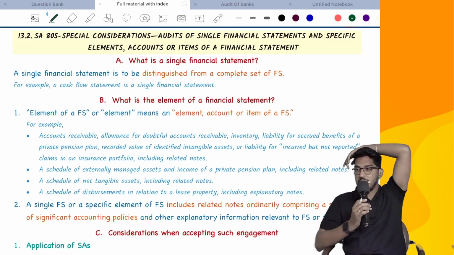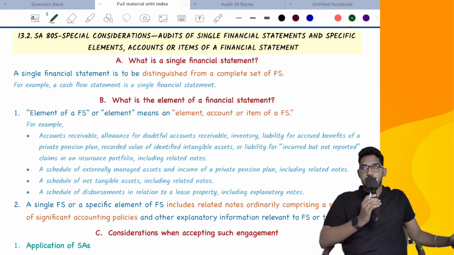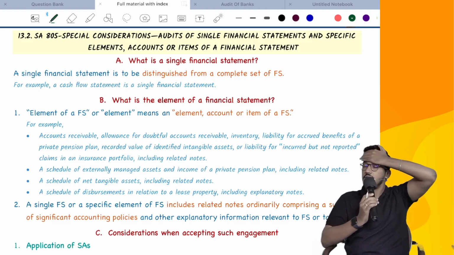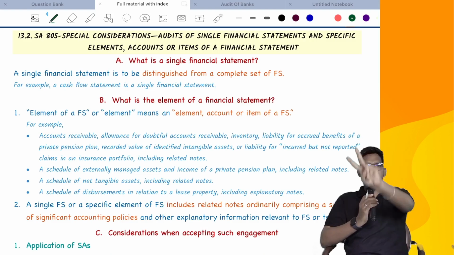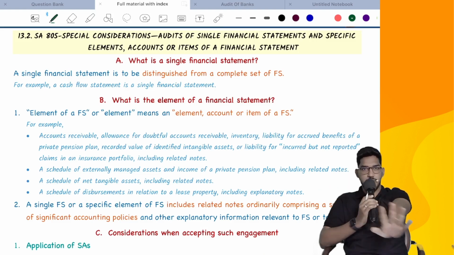Should I give the lunch break now? Huh? Don't want? So I will give the lunch break. Yeah, we'll give the lunch break. But the thing is, the lunch break will be a little bigger. So I will come back by 2:30. Okay. So today you have a 1.5 hour break, but I will compensate after the break. 2 hours only. See, 2:30 I will start. 4:30 I will leave.